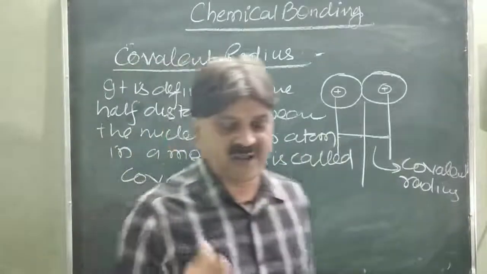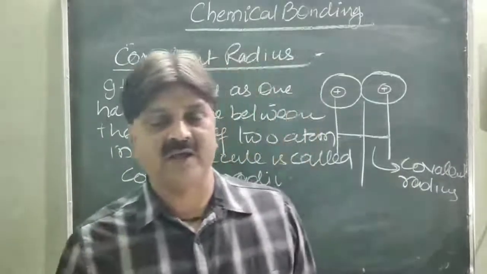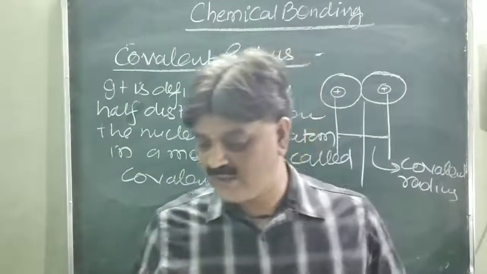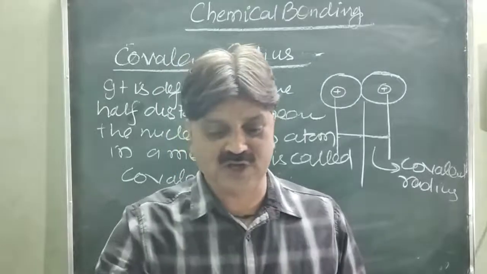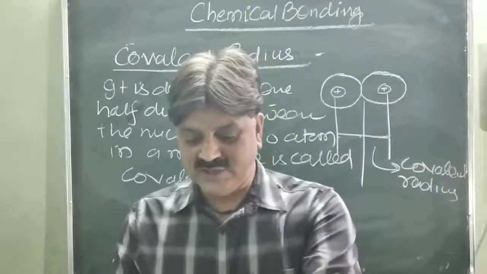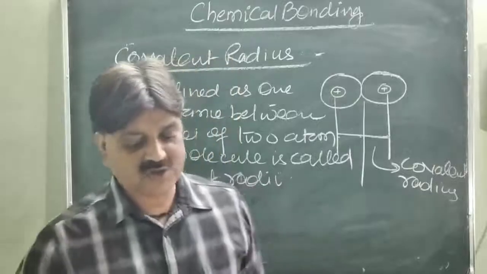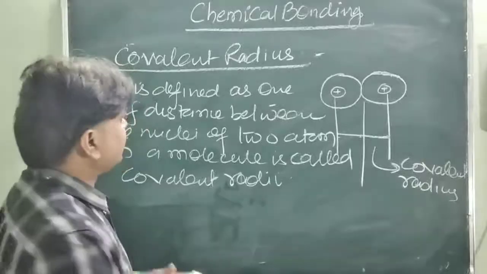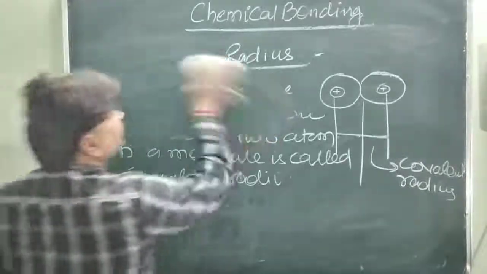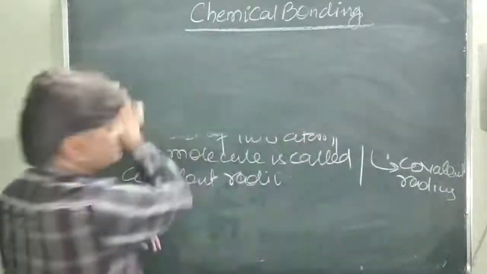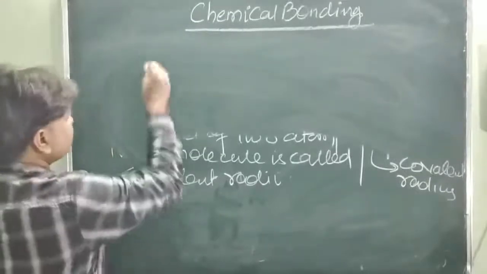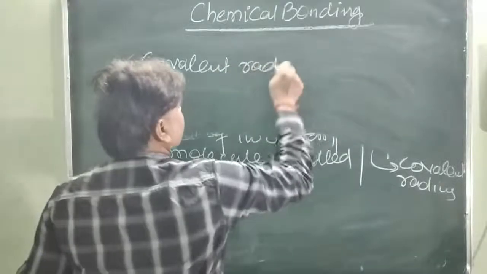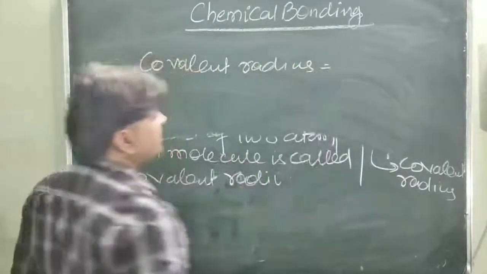Is it clear? The bond length, and next the covalent radii. One half the distance between the nuclei of the two atoms in a molecule is called the covalent radii. For example, the covalent radius of chlorine, how do you calculate?